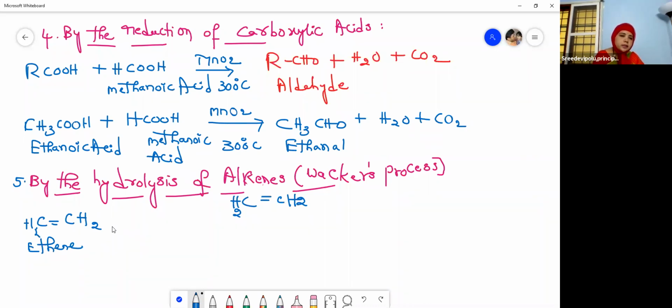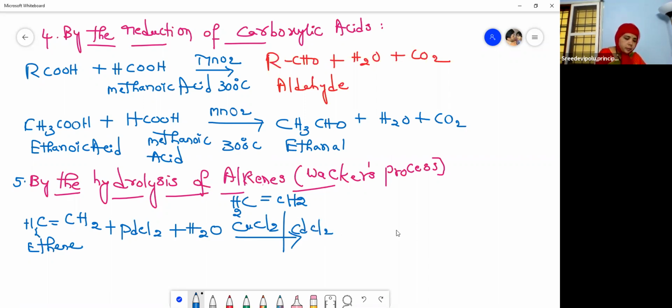So this is our ethene. And the reagent we are using here is palladium chloride, and then hydrolysis, the addition of water. Copper chloride is used as the catalyst, or cadmium chloride.